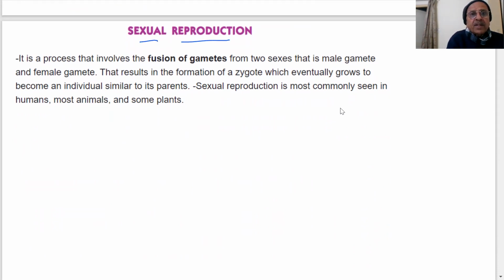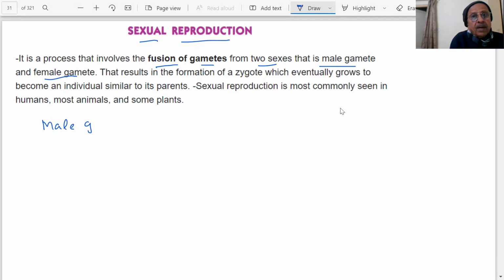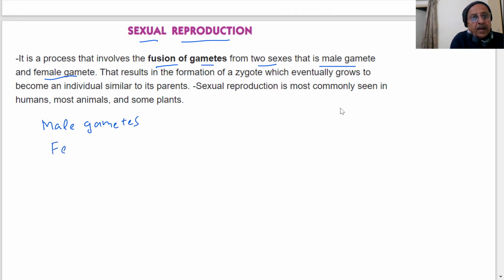It is a process that involves fusion of gametes from two sexes, male gamete and female gamete. So in this sexual reproduction, what you have? Male gametes and female gametes.